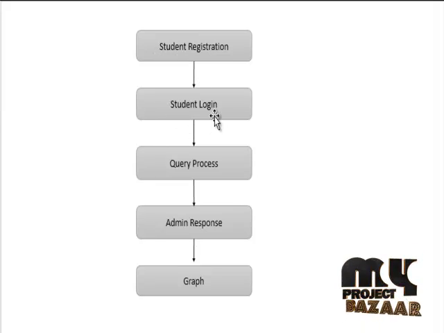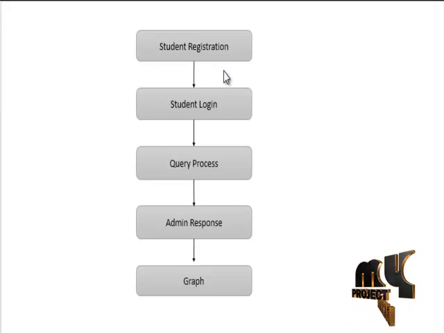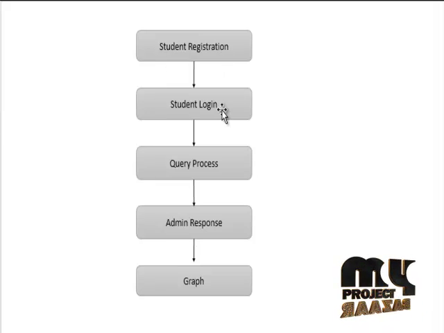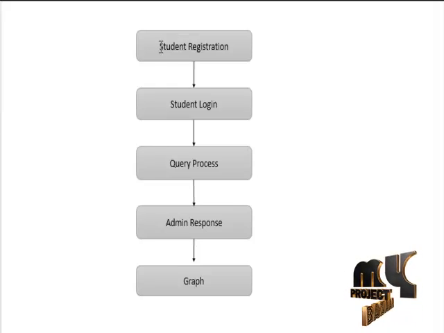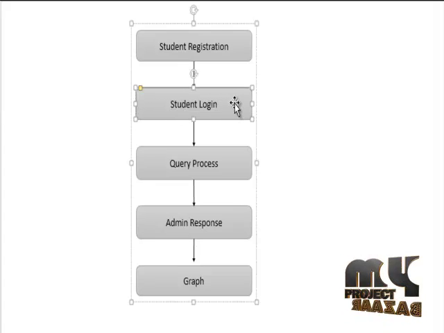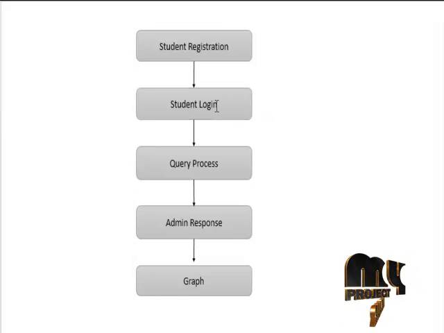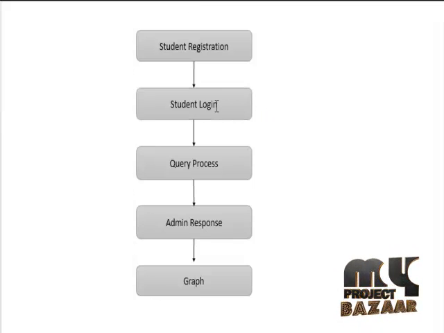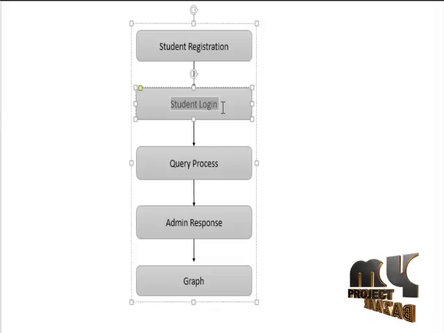After that, student login. If the registration process is completed, the student enters the login process. The registered students' information is stored in a large cloud database. So unauthenticated students who try to log in will have some error messages displayed. So only a valid student can be involved in the login process.